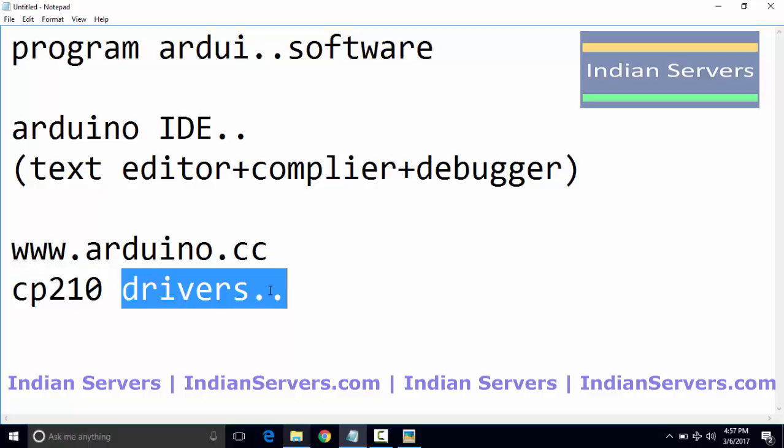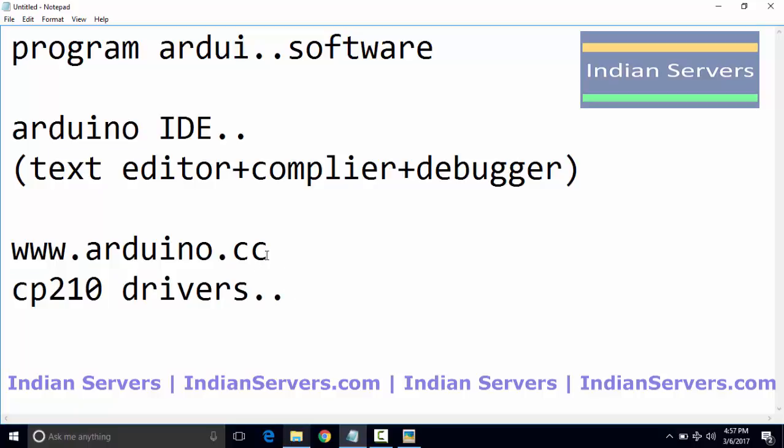The latest Arduino boards don't require these drivers. Directly, if you connect Arduino board, your PC is going to detect the Arduino board and it will assign some COM port to the Arduino board.